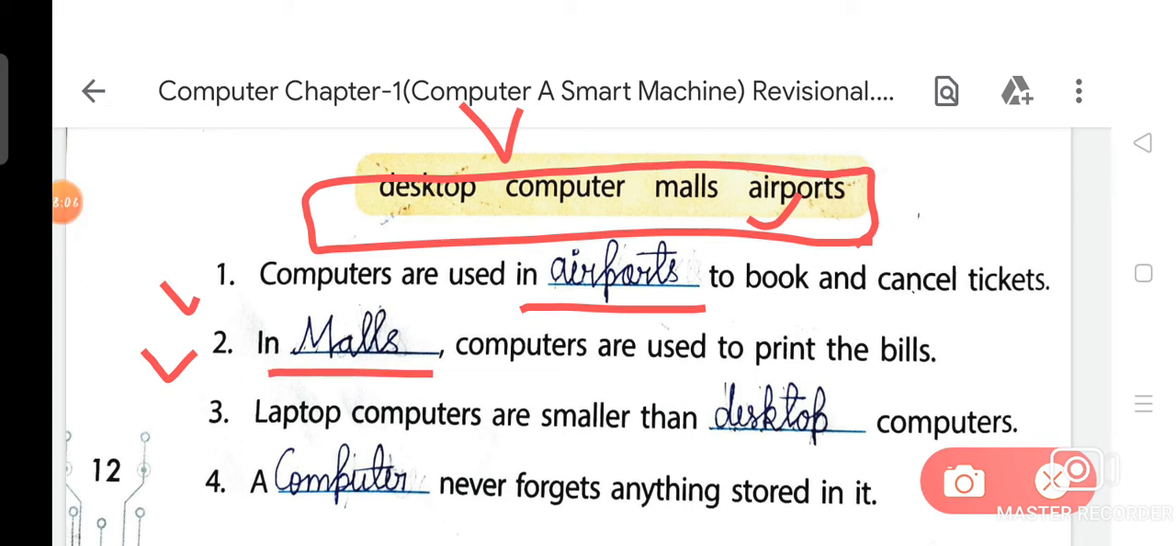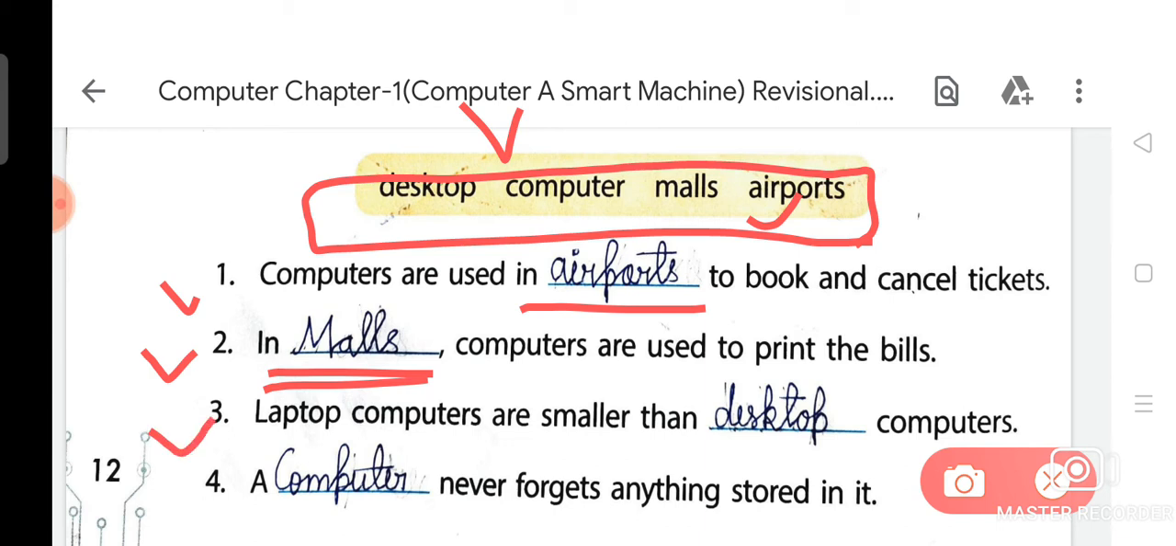In dash, computers are used to print the bills. So, can you tell me, anyone, what is the use of computers in malls? In malls, computers are used to print the bills. And do you know what is the spelling of malls? The spelling of malls is M-A-L-L-S.